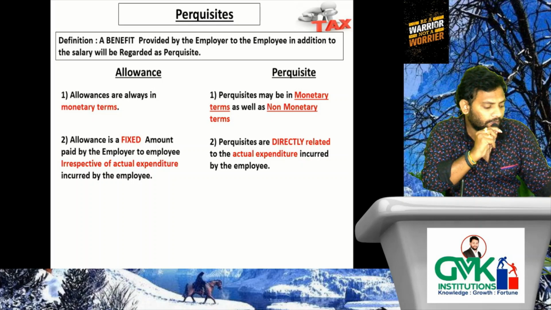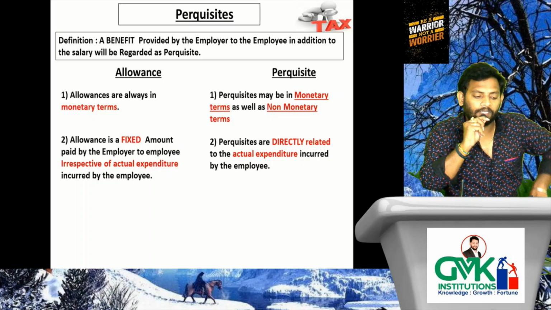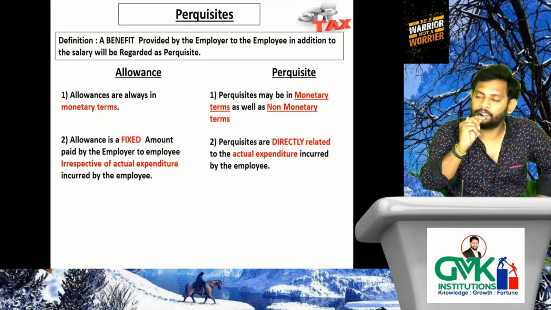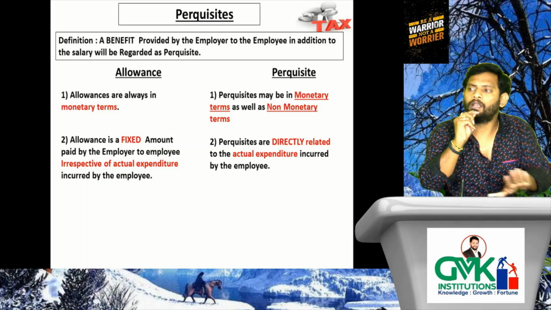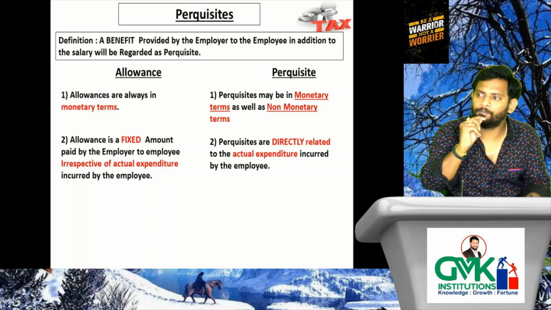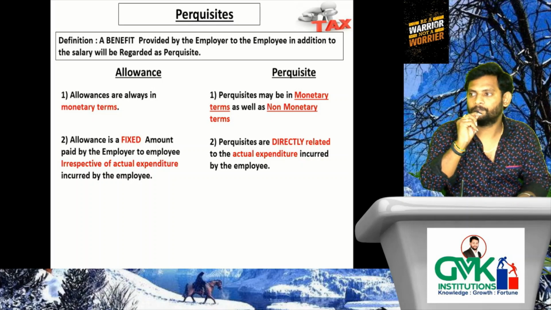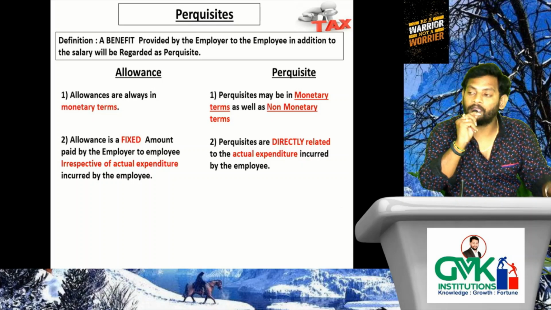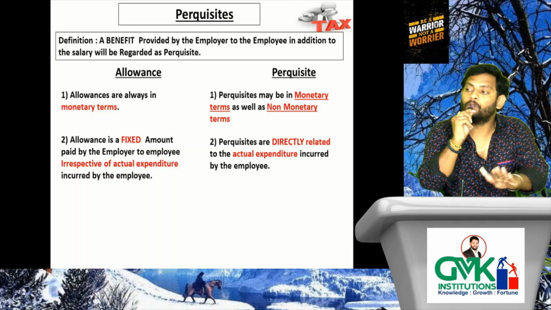Next one, third difference regarding chargeability. What is the chargeability for allowance? In certain cases it is exempt, in certain cases it is taxable. That means allowances are taxable in the hands of all employees, if it is a chargeable case. If that allowance is eligible for exemption, in the hands of appropriate employees, it will be eligible for exemption. When it comes to perquisites, for the purpose of charging perquisites to tax, employees have been categorized into specified employees and non-specified employees.